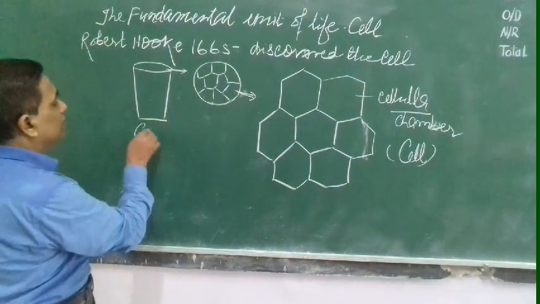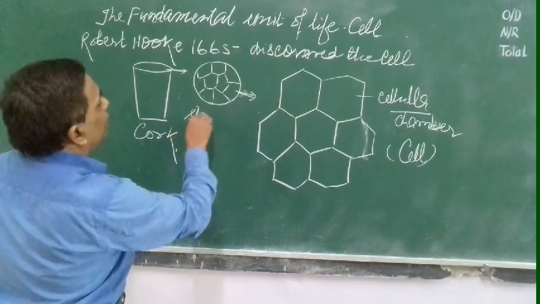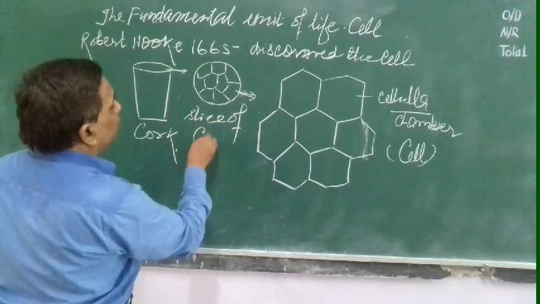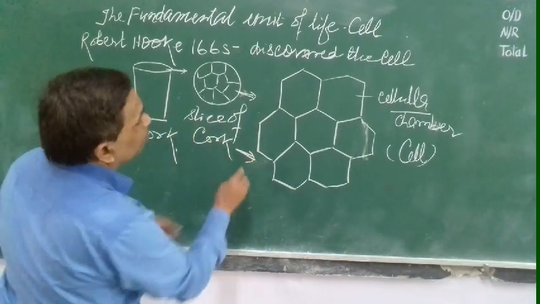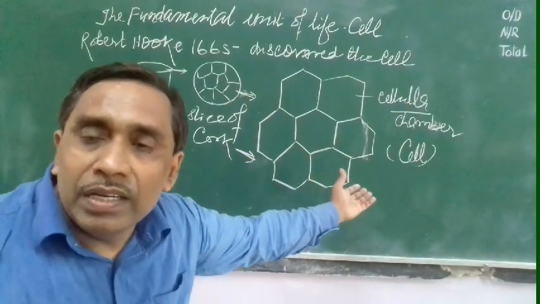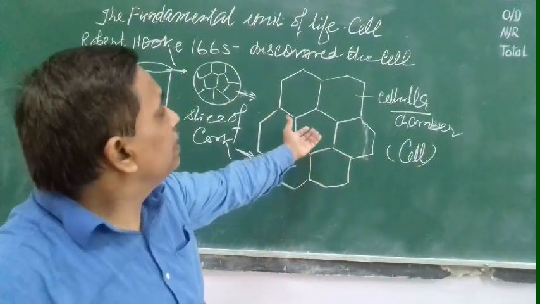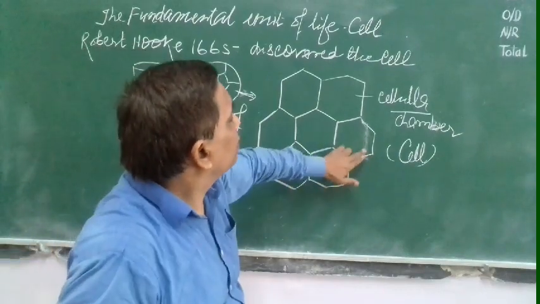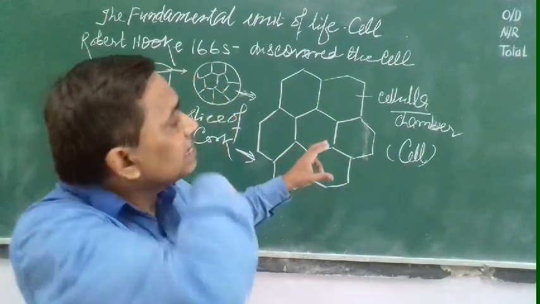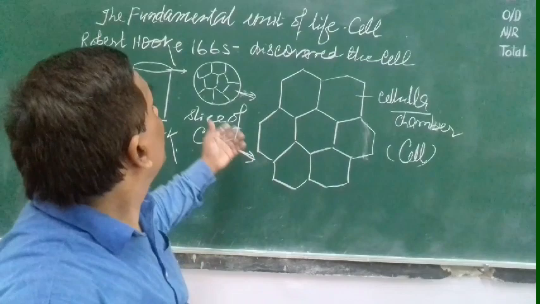This is the cork. This is the slice of cork. And when he observed it in his own microscope, he saw that a large number of chamber-like structures are present. That is called a cellula or cell chamber.